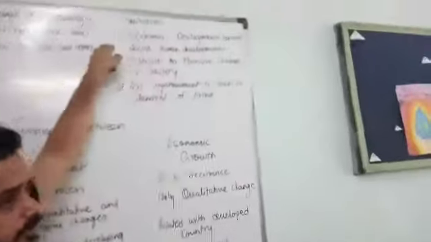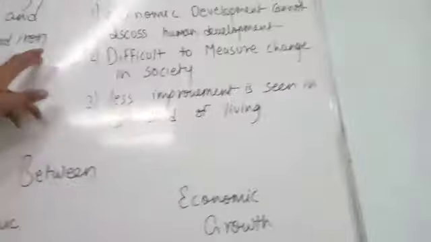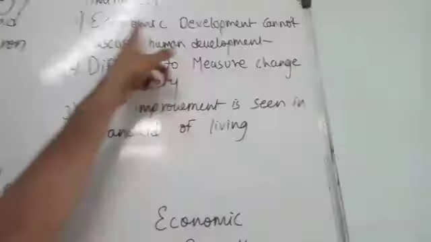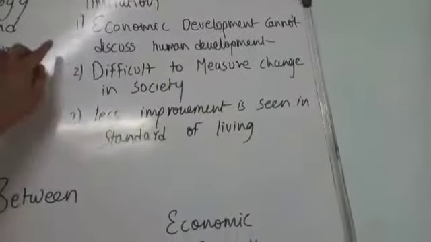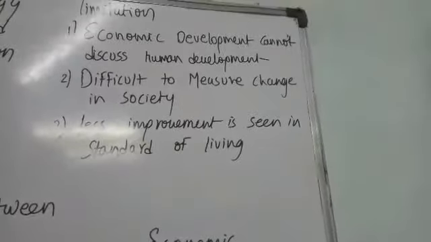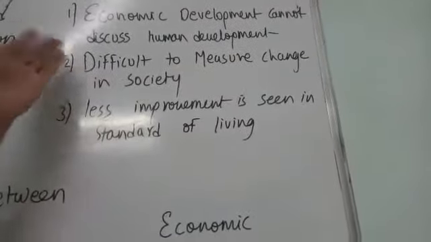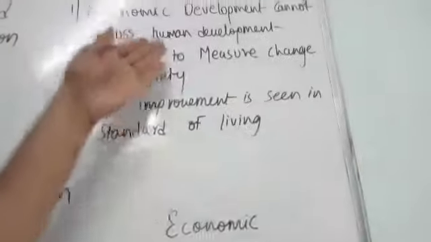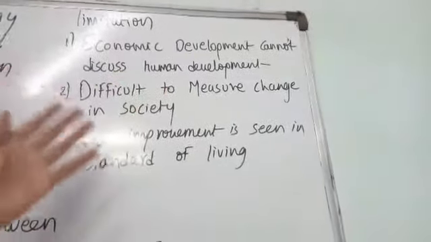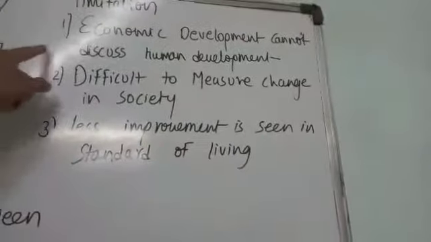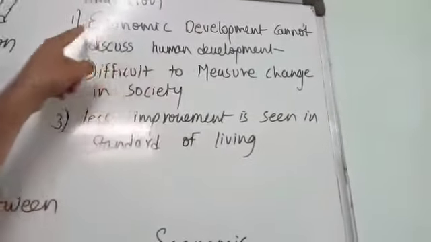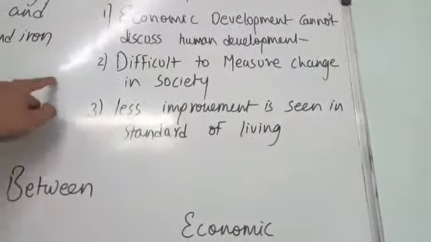It also has some limitations. We will see one by one the limitations of economic development. Economic development cannot discuss human development. It considers only economic development, but it is not related with human development. A country is due to humans, not only due to development. It neglected human development, so it is one of the limitations.